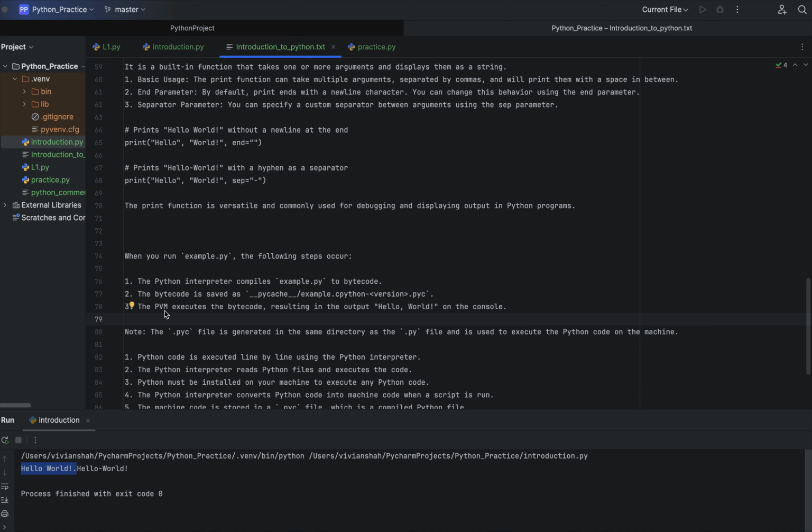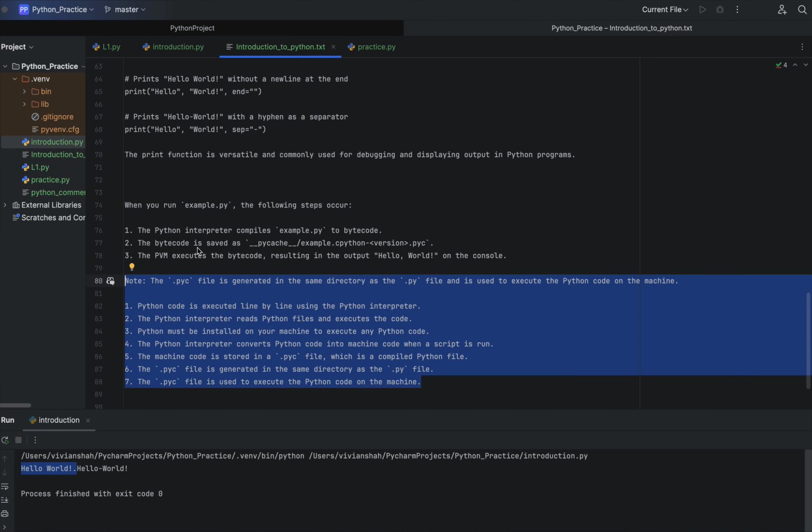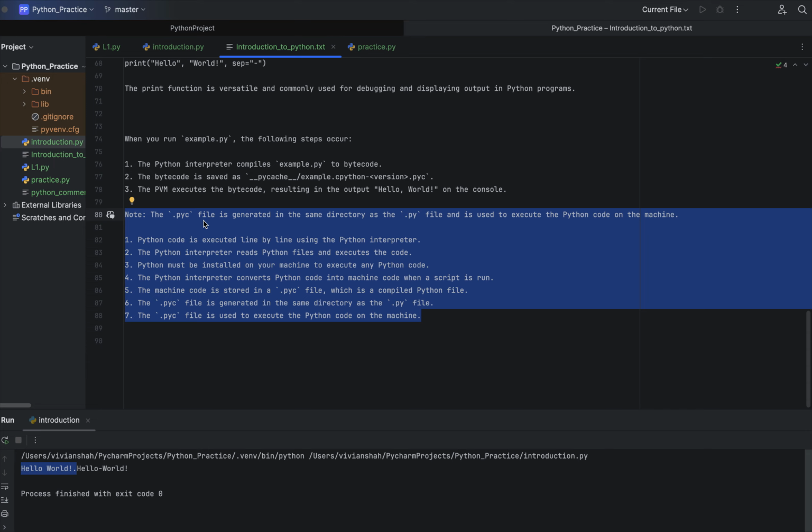Then the PVM executes the bytecode, resulting in you seeing this hello world on the console. On the console you are able to see it. So this is all about this. And this line also explains the same thing, you can go through all of this. So this is how the first Python program works.